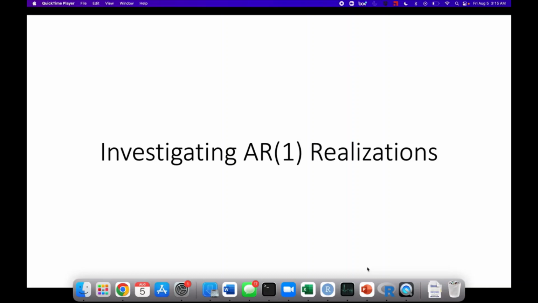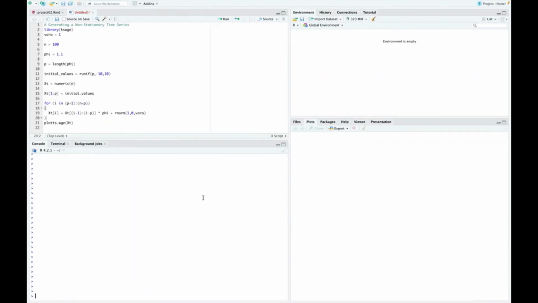Investigate AR1 realizations. So we're going to really put together some of the things we've learned about AR1 models here. And really the best way to do it is just to play around with it. And that's what's so great about RStudio and TSWGE: we have a little laboratory here to just explore. There's a function in TSWGE called gen.arma.wge. It allows us to generate realizations from AR models.